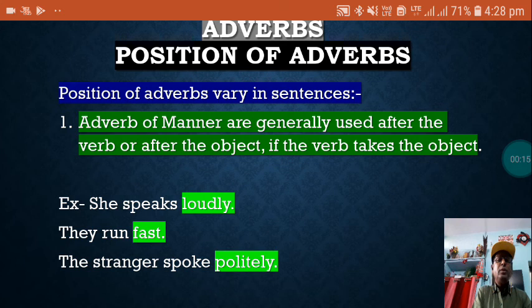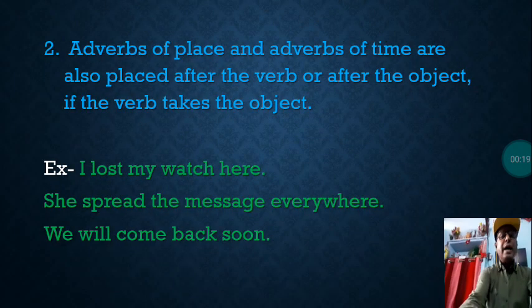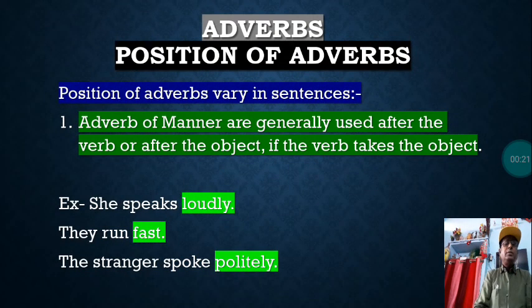You know very well, you all are learning adverbs and its kinds. I have already taught you the kinds of adverbs, their uses through examples, and you have learned that there are 10 kinds of adverbs.